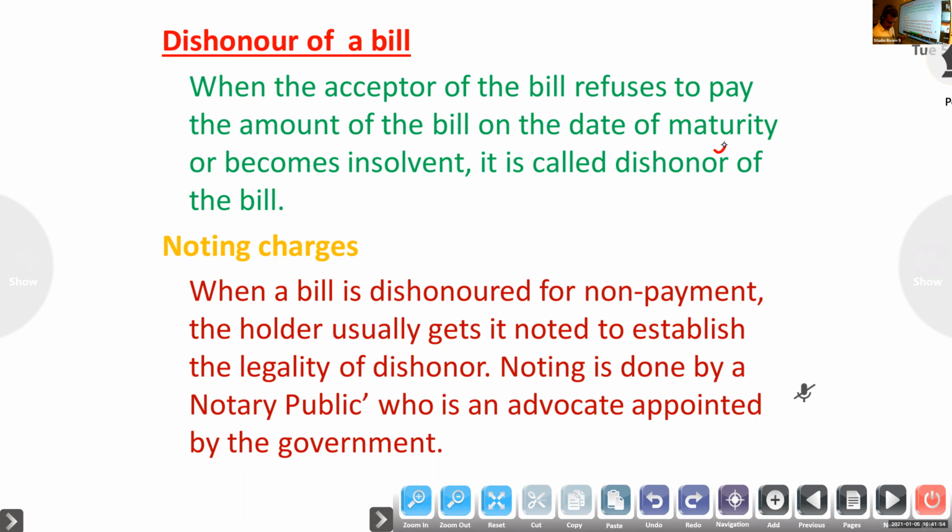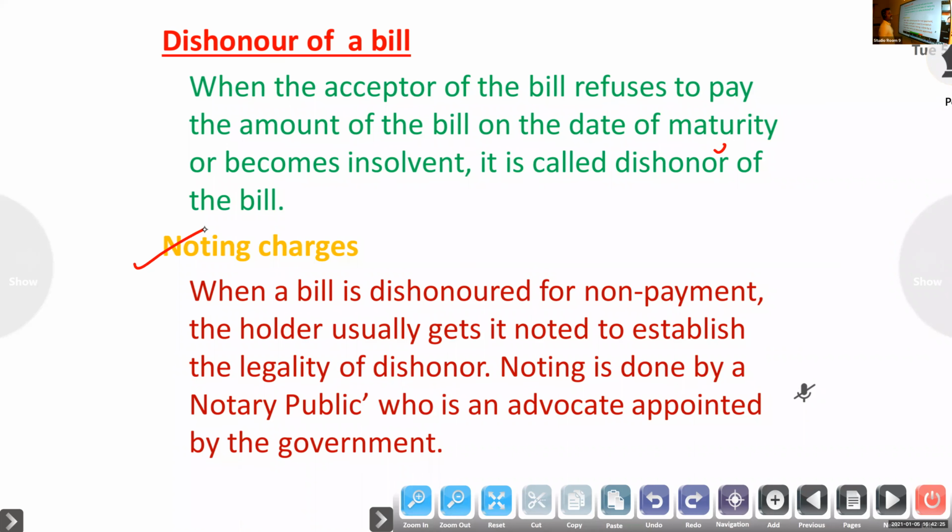If the drawee refuses to pay the amount on the date of maturity, it is called dishonored for non-payment. If the drawee fails to pay, it must be noted with the help of a notary public.